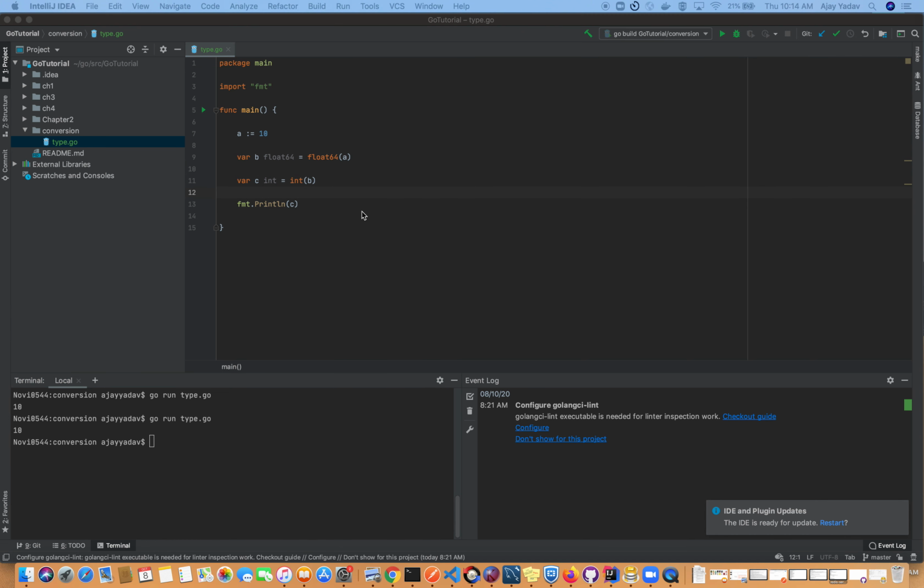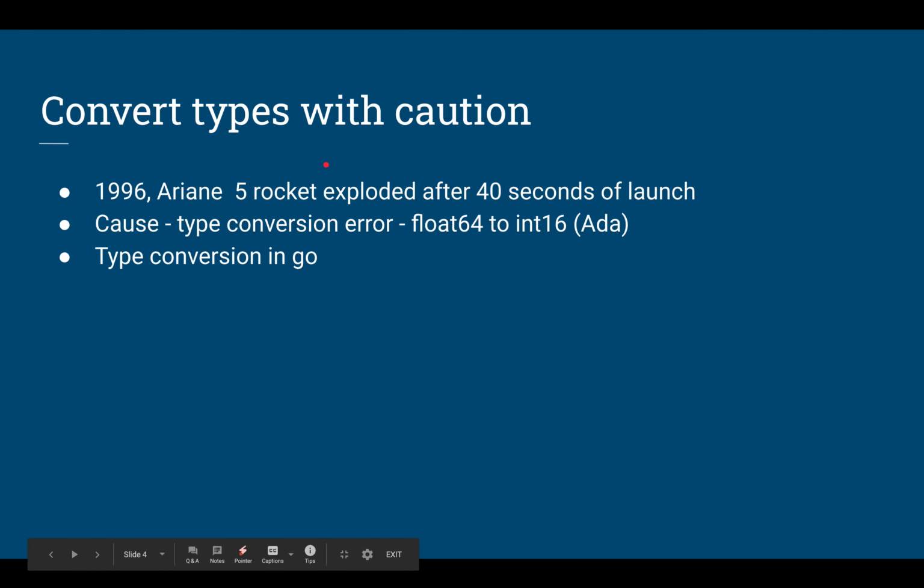Okay, go back to our slides. Let me go back to the slide again. Okay, now I have one interesting story to tell you. In 1996 there was an Ariane 5 rocket. It exploded just after 40 seconds of its launch.